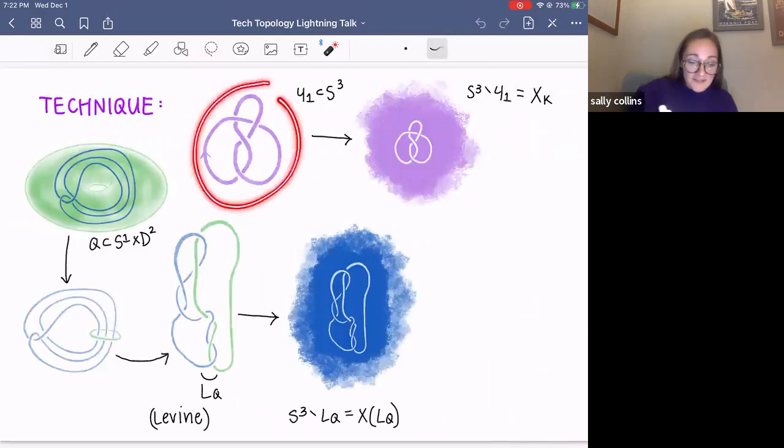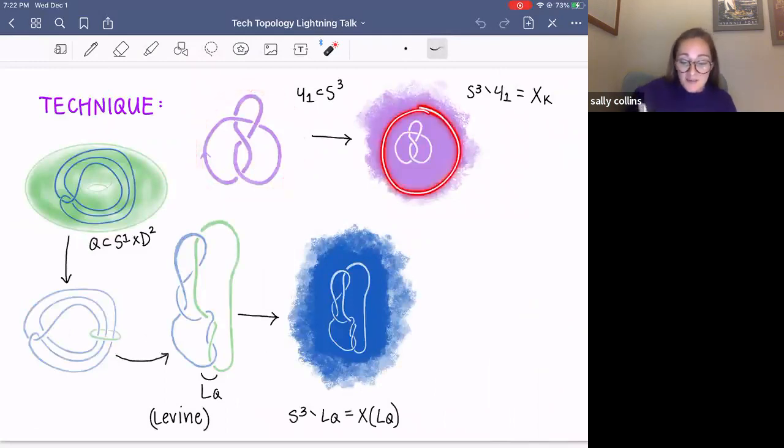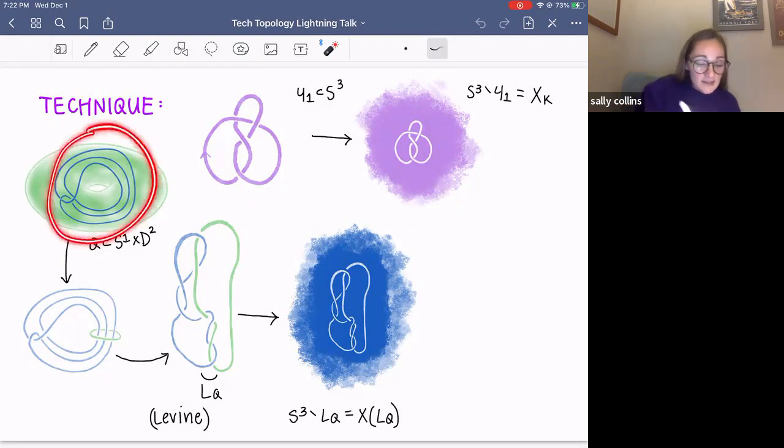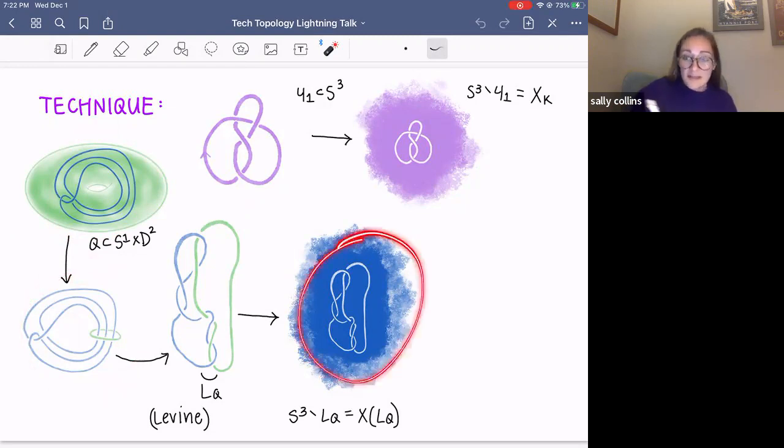Well, here is the figure eight knot. We're going to look at its complement in S3. I hope you appreciate my artistic interpretation of S3 as this sort of amorphous blob. And here is the Mazur pattern in the solid torus. Here is a link that we get from that. We're going to look at the link complement in S3.